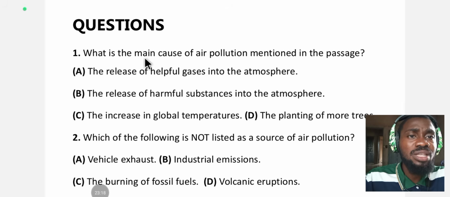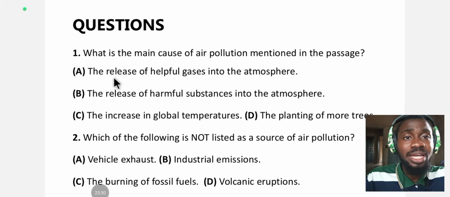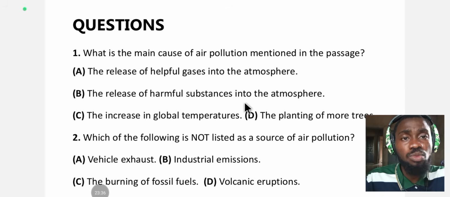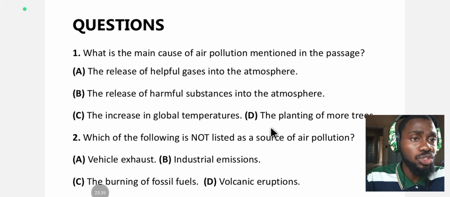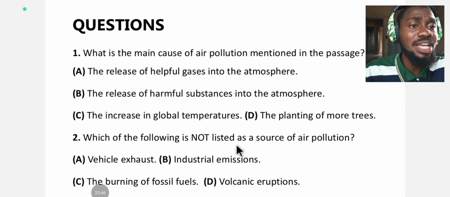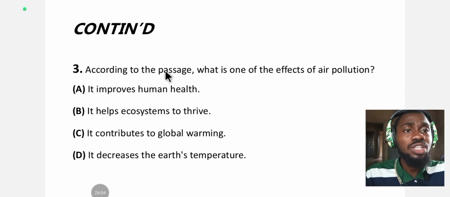Number 1, what is the main cause of air pollution mentioned in the passage? We are trying to memorize as many keywords as we can as we are reading the questions and the options. A, the release of harmful gases into the atmosphere. B, release of harmful substance into the atmosphere. C, increase in global temperature. D, the planting of more trees. Number 2, which of the following is not listed as a source of air pollution? A, vehicle exhaust. B, industrial emissions. C, the burning of fossil fuels. D, volcanic eruption.